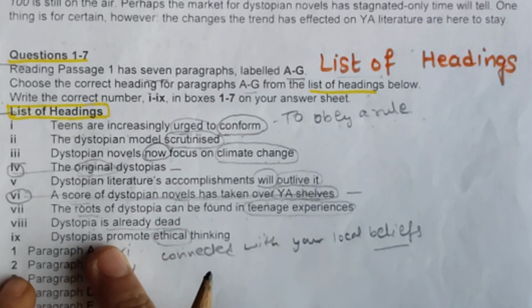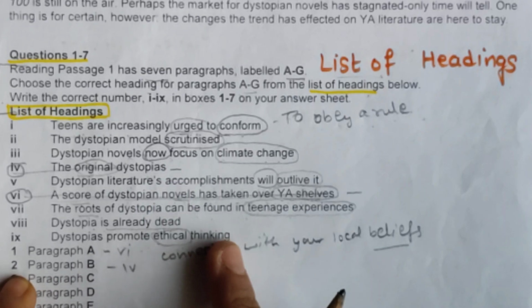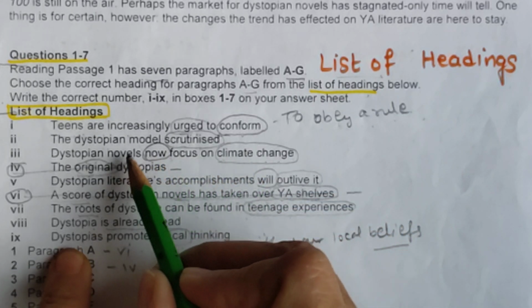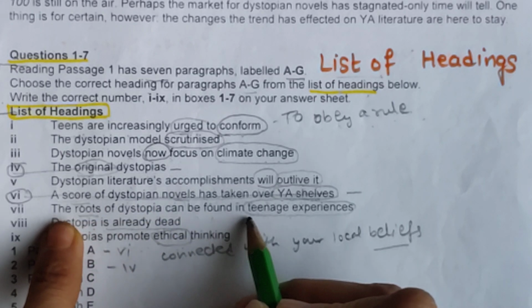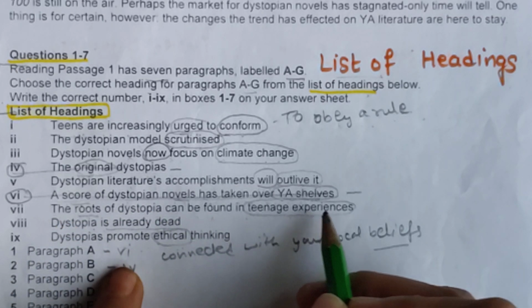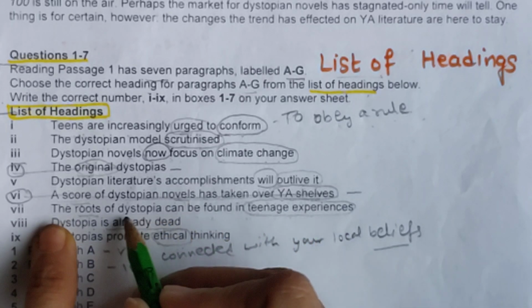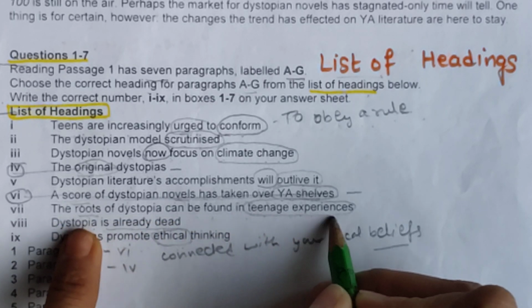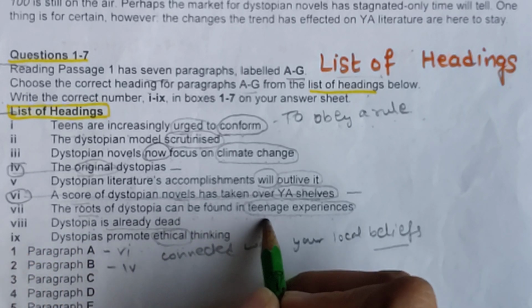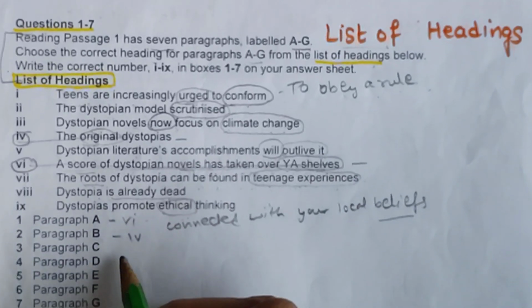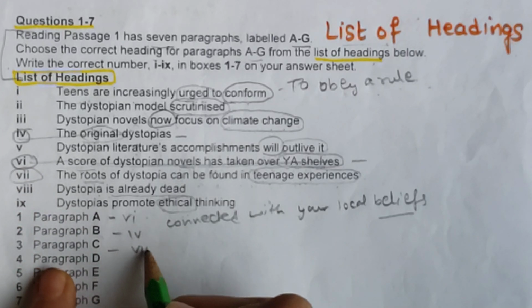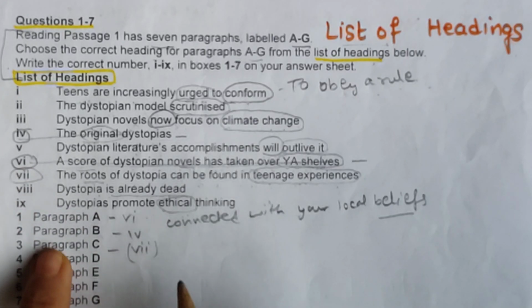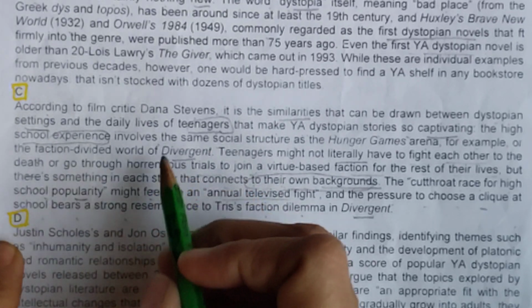So here, "promote ethical thinking" is also given, and one more: "the roots of dystopia can be found in teenager experiences." So what can we write? I think this is matching teenager experiences. So I will go with the 7th one, C, meaning 7th. Okay. So I will show you this paragraph again, so you can see this.